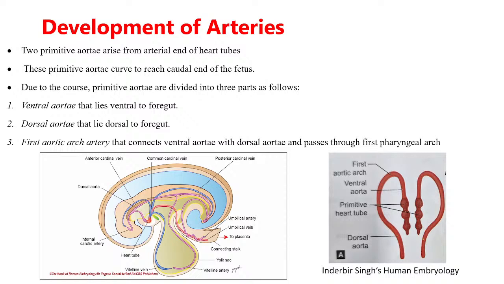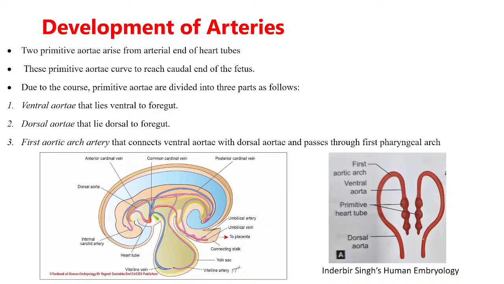As this is a simplified schematic diagram, I hope you will understand with that. See, so what happens now is, these are the developing, two primitive heart tubes. Continuous with them is the aorta. So there are two primitive aorta. So this end is the ventral aorta, here is the dorsal aorta, and the portion connecting this ventral and dorsal are the arch artery. Now why is it called arch artery?